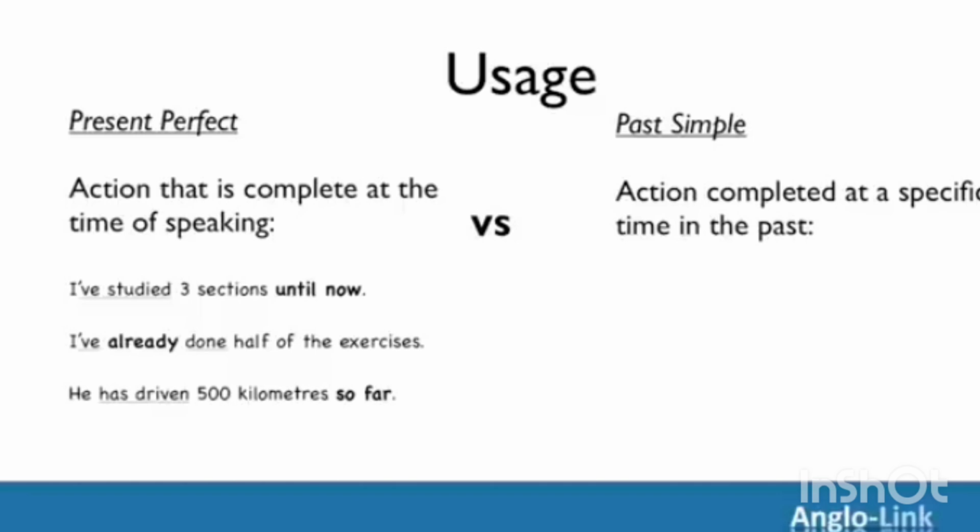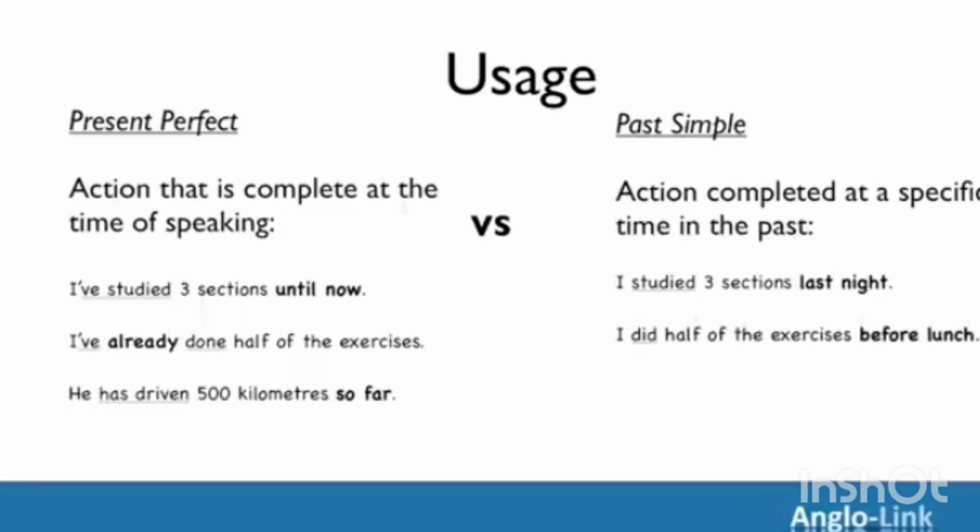Let's watch the change. I studied 3 sections last night. Let's look at the second example. I've already done half of the exercises. Let's add a specific time in the past. And the verb changes to, I did half of the exercises before lunch.